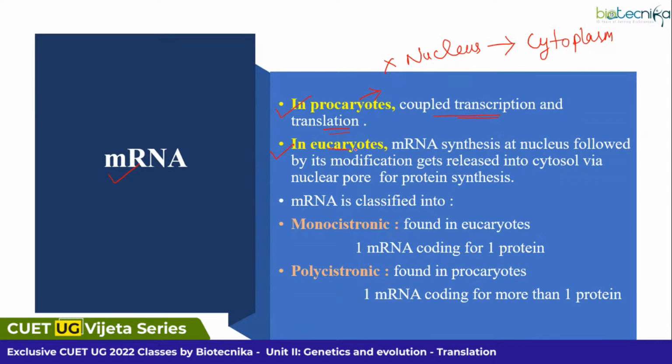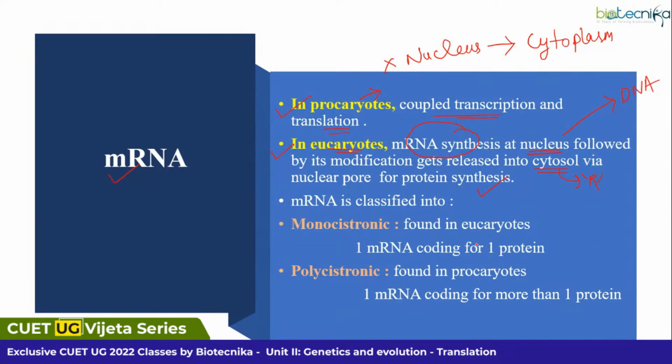But when we look into eukaryotes, what is the problem with that? Here, mRNA synthesis occurs in a specified location known as nucleus, because our hereditary material, that is DNA, is present in the nucleus. After that, your mRNA will be released into the cytosol, that is specifically speaking the ribosomes, where protein synthesis will be carried out. Okay. So mRNA, I hope so you got the answer.